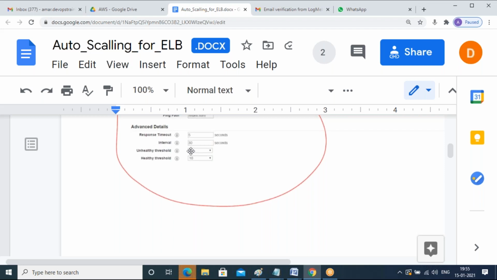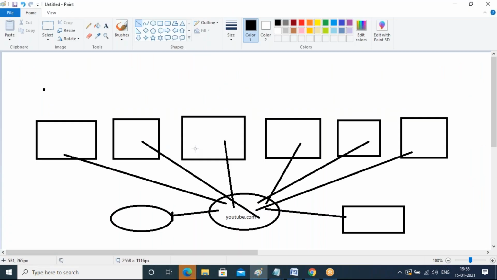If you're getting a response from your server very fast, within 5 seconds only, that means that server is free. So your application team will help you, guys, to configure those health checks. What is the interval? Every 5 seconds, every 10 seconds, every 15 seconds, every 20 seconds, your application team will tell you. Basically we'll create a POC first, then you can understand. So every 5 seconds, your load balancer in the backend will send the request to your server to open that page.